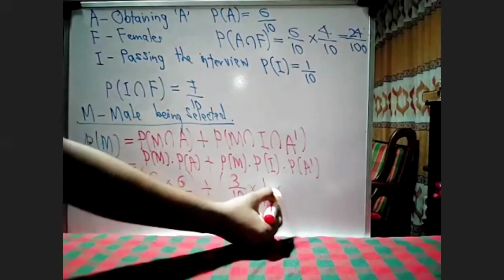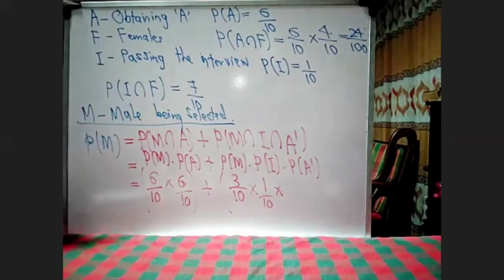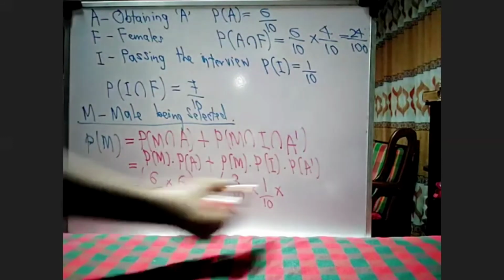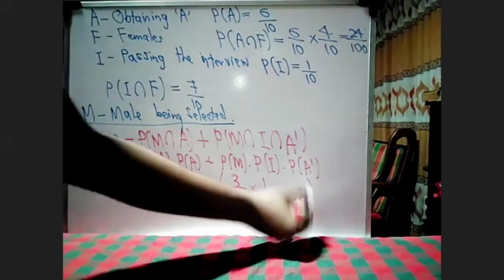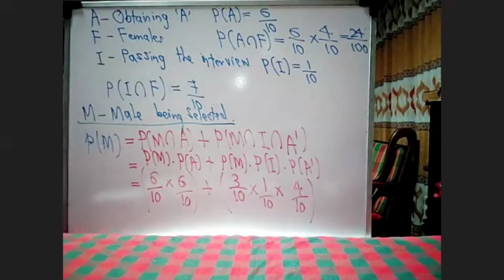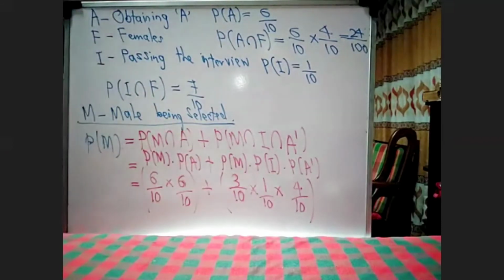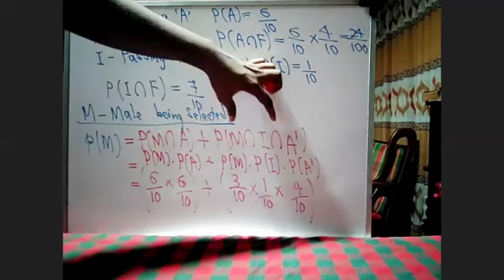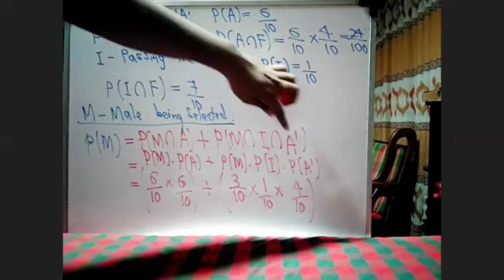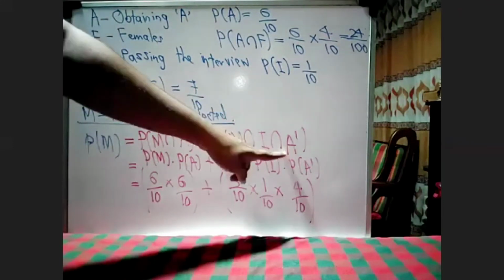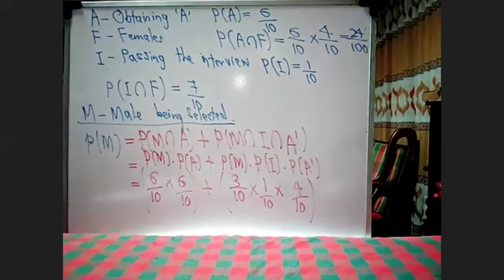Then what is A dash? Obtaining A, that is 6/10. What is the complement of this event? That is 4/10. A dash is 4/10. So this is the most important fraction. In order to obtain the answer, you have to consider that, because we have to consider these people who failed this test. So that is probability of A dash. Now you can simplify this and get the answer. Answer is 93/250.